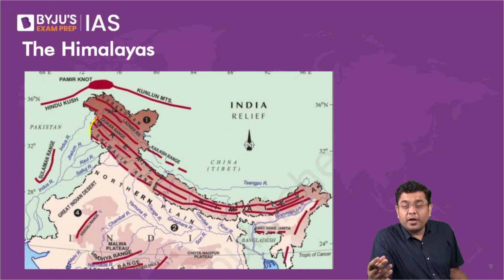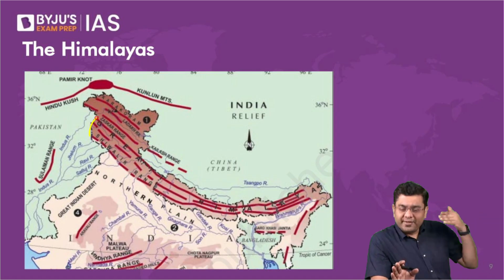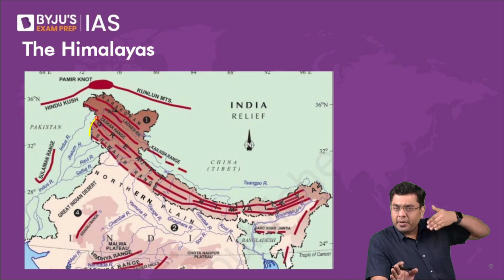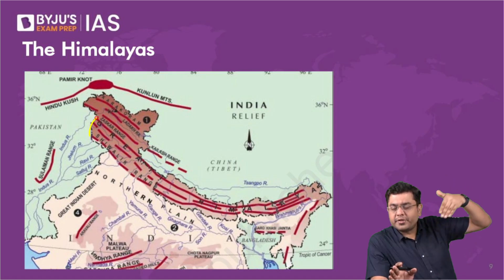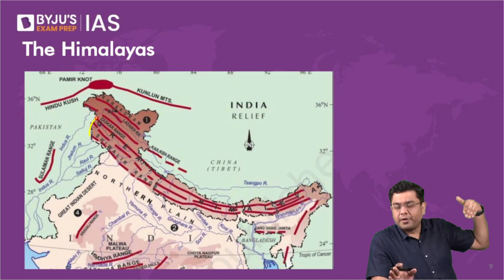When we consider a range, what is it? A range is a physiographical feature that we associate when you have a continuity of mountainous features. So that continuity which persists or prevails, that is what we refer to as a range.